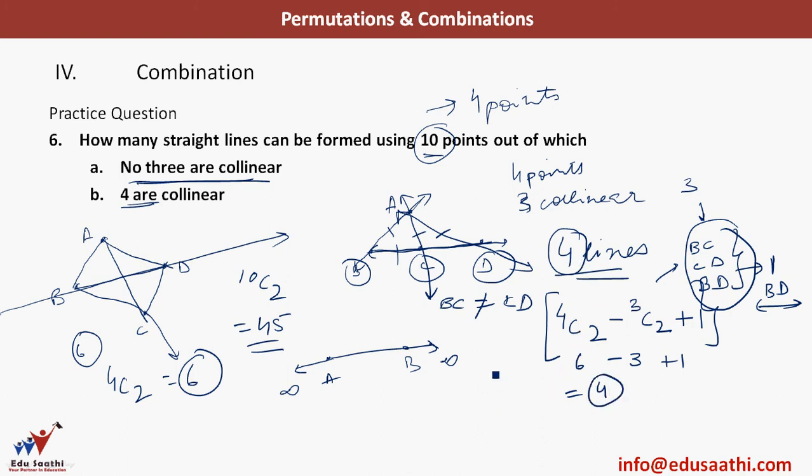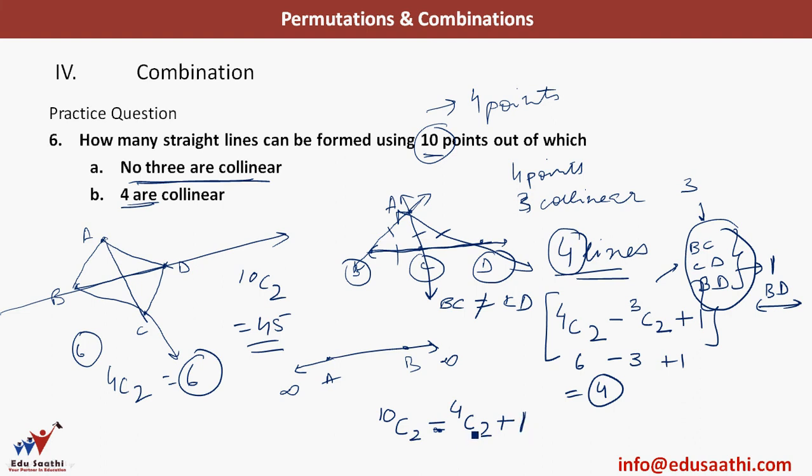we counted. So let's take the case with 10 points. I have 10 points, how many lines can be drawn if all were non-collinear? 10C2. But I have 4 points collinear, so I will write 4 here, minus, subtract the lines which will be formed using 2 points out of these 4 points, so minus 4C2, but I will add 1 here,